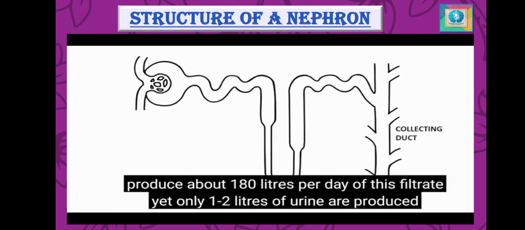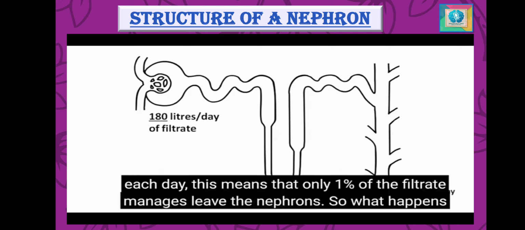The kidney produces about 180 liters per day of filtrate, but only 1 to 2 liters of urine is produced per day, which means that only 1% of the filtrate manages to leave the nephron. So this was about the structure of the nephron and its functioning.